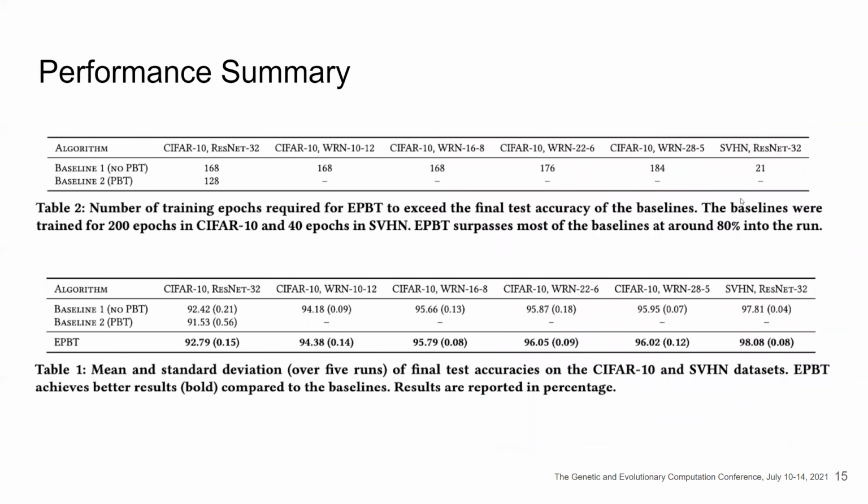Here's a performance summary showing the number of training epochs required for EPBT to exceed the final test accuracy of the baselines. As we can see, it takes around 80% of the training for EPBT to exceed all of the baselines for all the data sets and all of the different architectures. In the second table, we see the mean and standard deviation over 5 runs of the final test accuracies on CIFAR-10 and SVHN. As you can see, EPBT is able to outperform all the baselines in all the architectures.